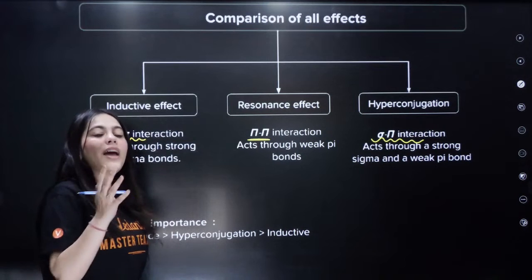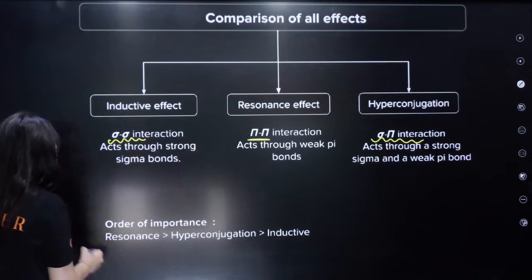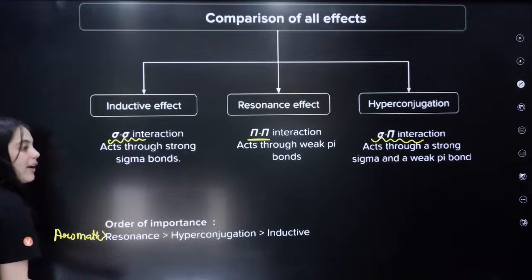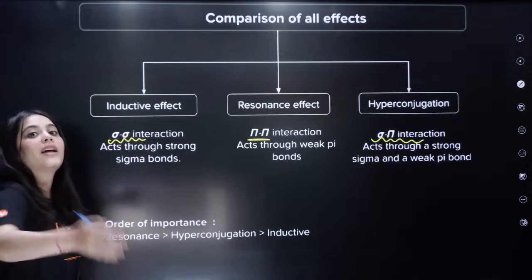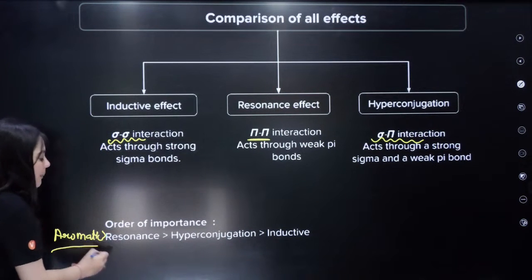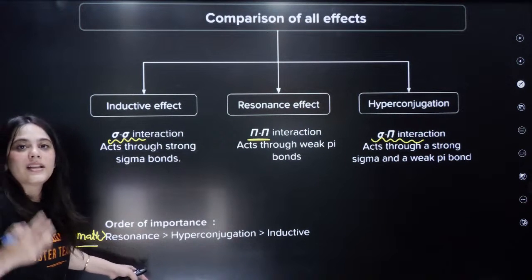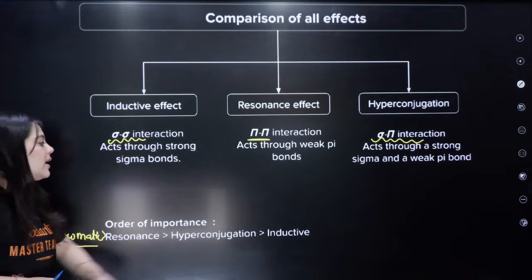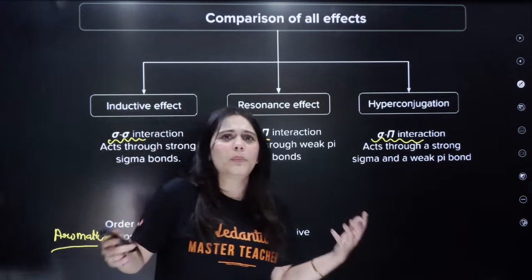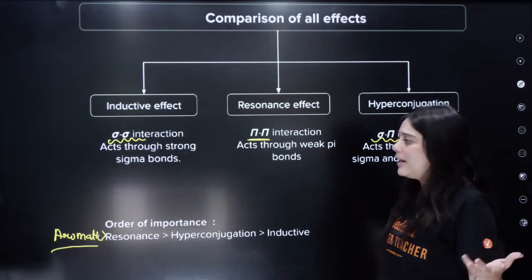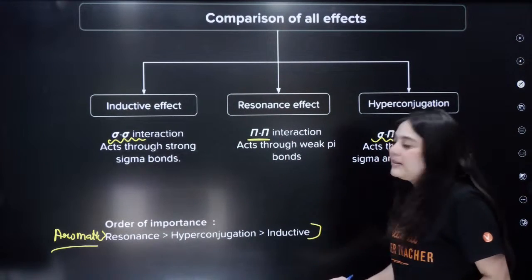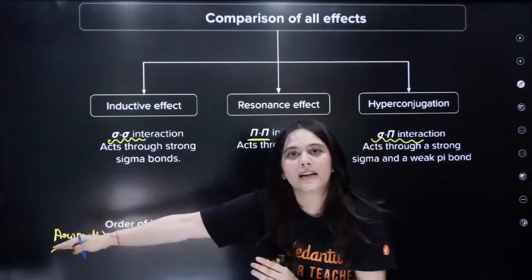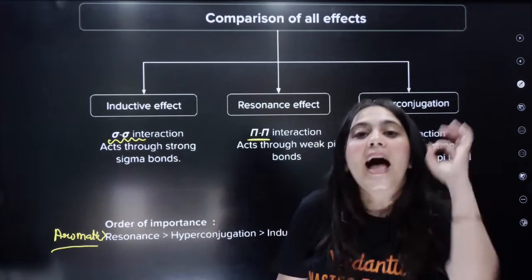Understood these things? Now if you have to talk about stability, understand that aromatic compounds are the most stable, or they are given the most importance. So whenever we are comparing the effects, aromatic compounds will come on top, then we will see the resonance structures, then the hyperconjugated structures, and then the inductive effect. First of all, keep this trend in mind: aromatic, resonance, then hyperconjugation, then inductive effect. Understood? Now, how to use this? I will teach you in questions.